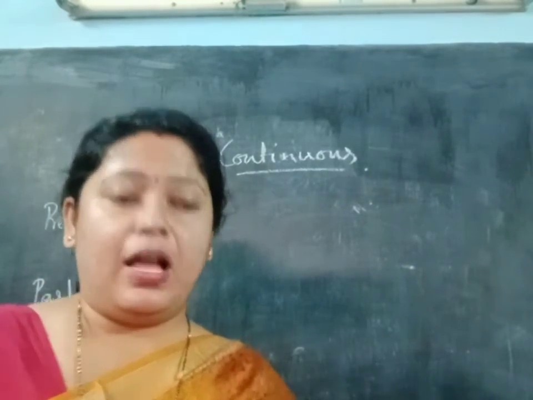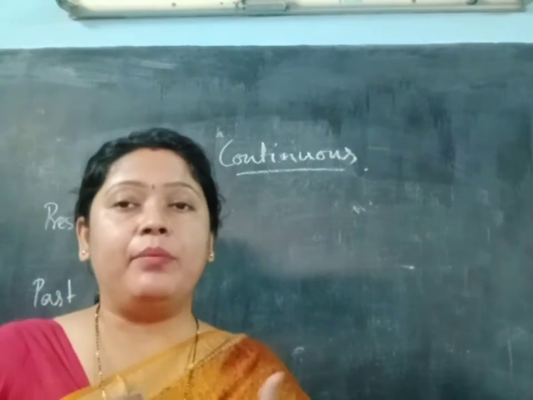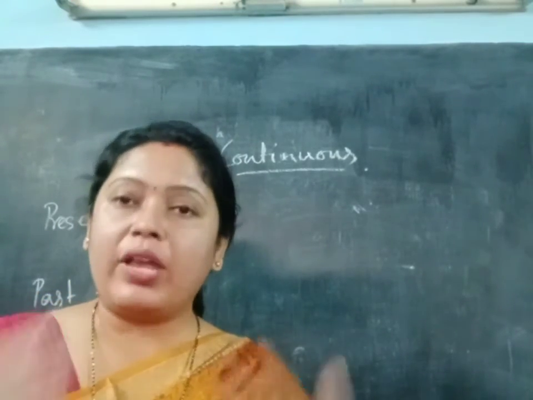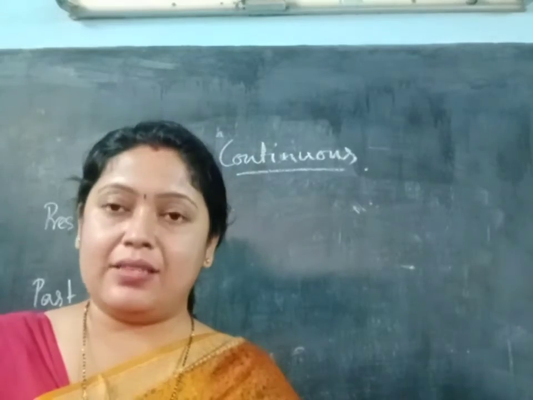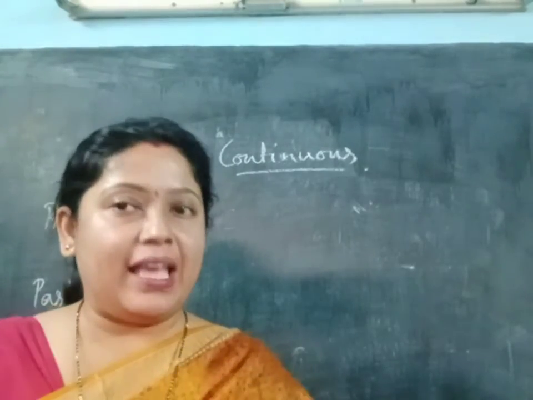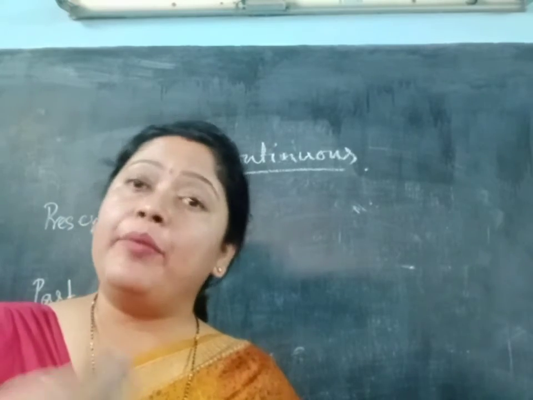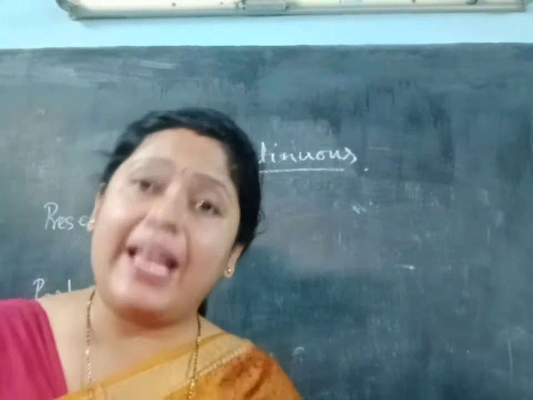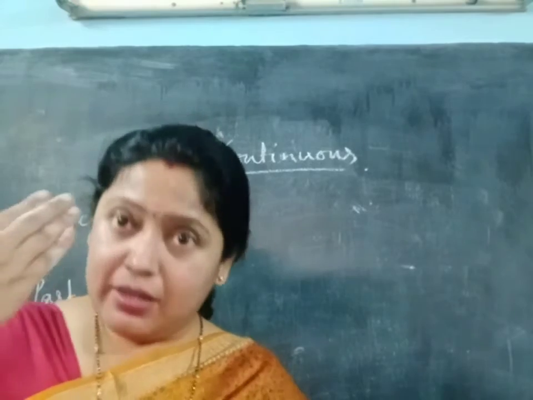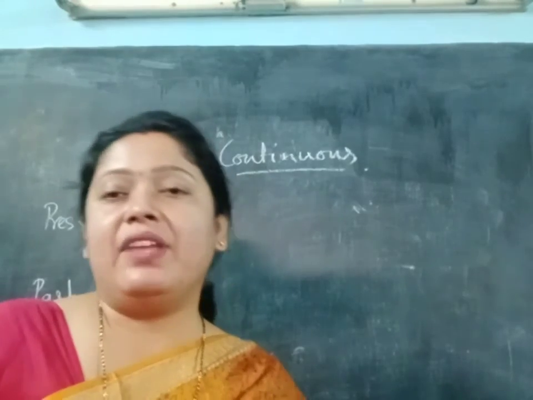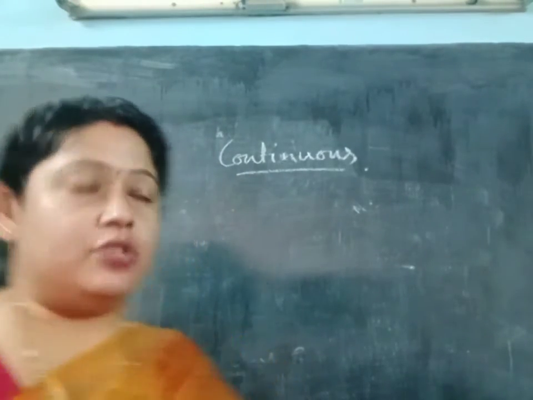Suppose I am writing on the board, or I am taking the class, or I am eating. The verb eat that I am doing at the exact time I am speaking, that will be present continuous.